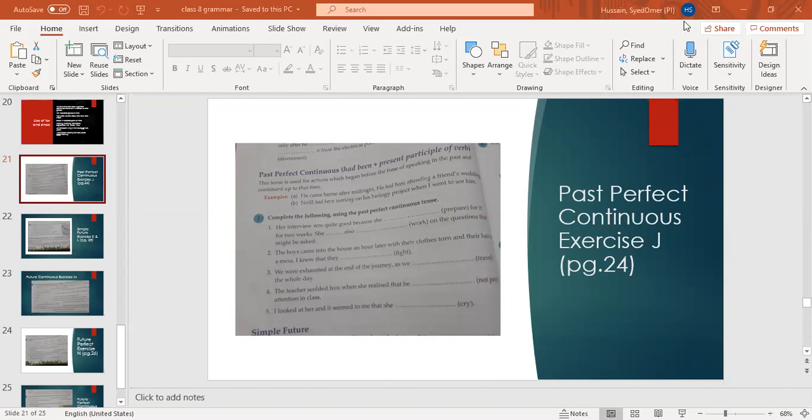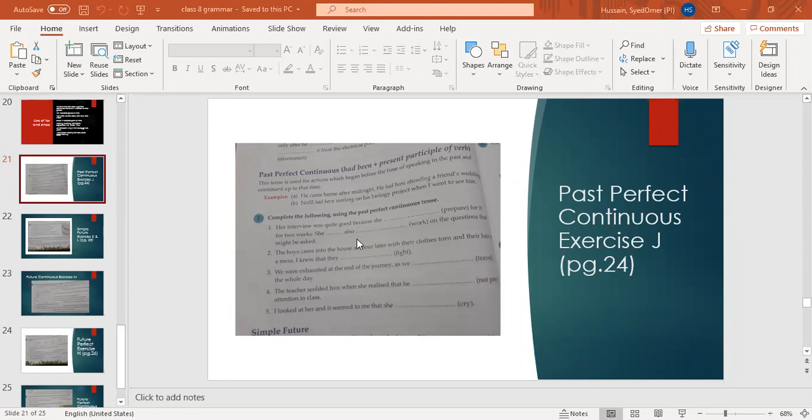Number 2, next student. Fatma. And better, when you answer, please mute your mics. Okay. The boys came into the house an hour later with their clothes torn and their hair in a mess. I knew that they had been fighting. Good. Very good. That they had been fighting.